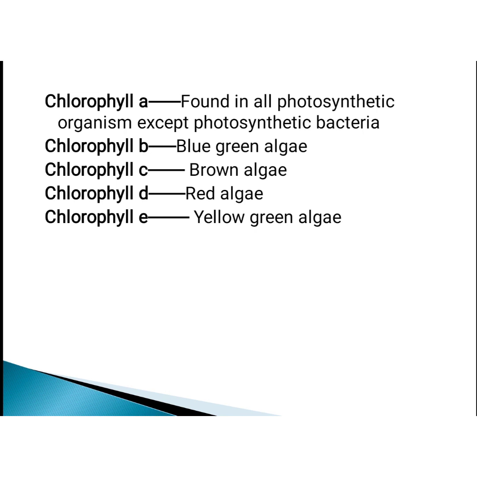And the last important facts. Chlorophyll A is found in all photosynthetic organisms except photosynthetic bacteria. Chlorophyll B is found in blue-green algae. Chlorophyll C is found in brown algae. Chlorophyll D is found in red algae. Chlorophyll E is found in yellow-green algae. If you can't memorize this, please keep some shortcuts or clues so that you don't forget it.